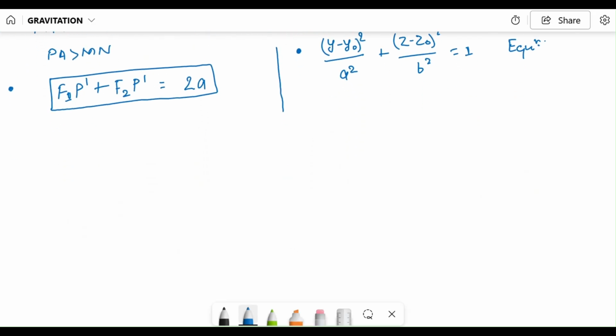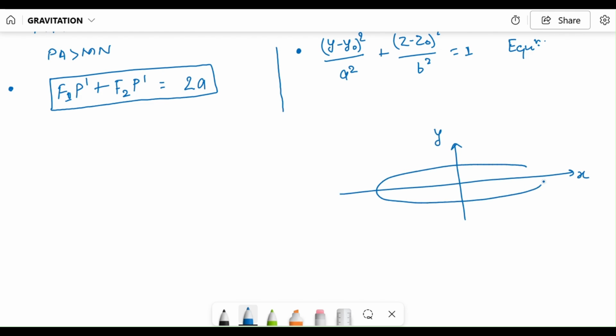In general, you have studied that if this is the y-axis and this is the x-axis and this is the ellipse and this is, let's say, the origin 0, 0, then this length OA and this length OM, this length is half of the length of the minor axis, which we call the semi minor axis.